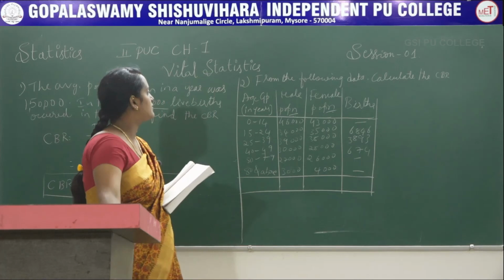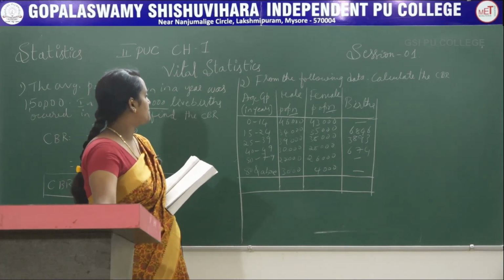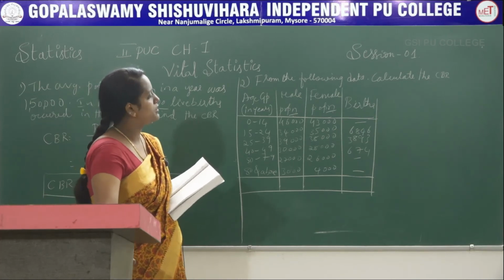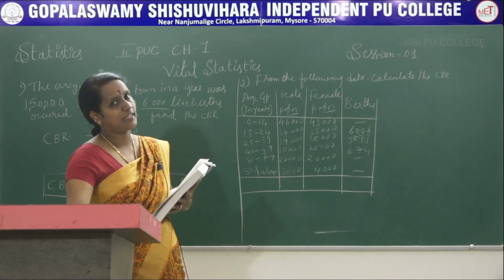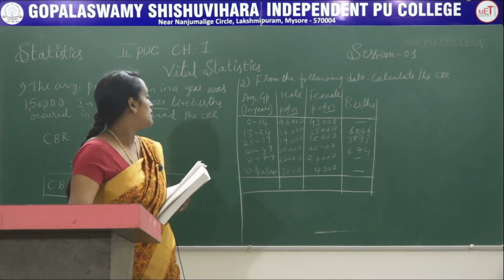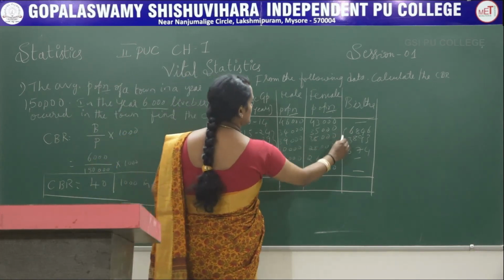This is the data they have given. Here in this data, it is the age group from 0 to 80, and male population, female population and births. We know that the age group for fertility is 15 to 49, so in this age group only we are having the births.